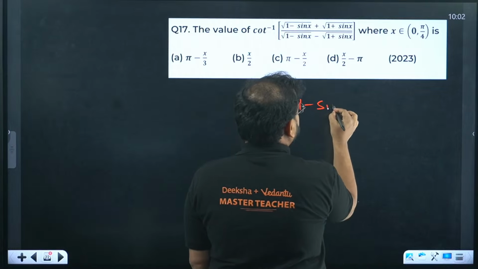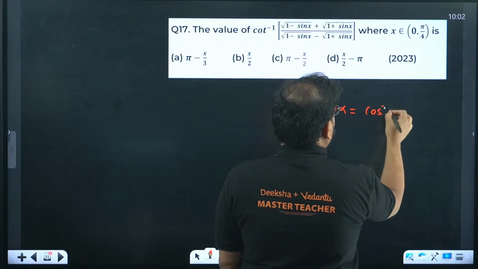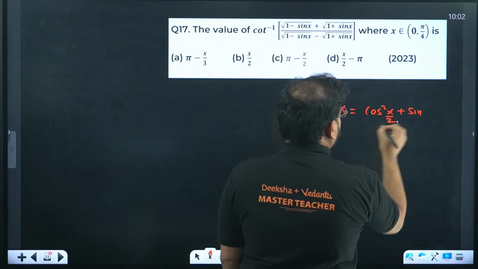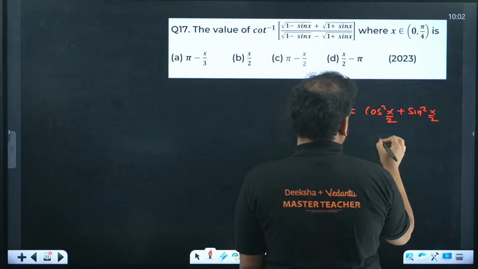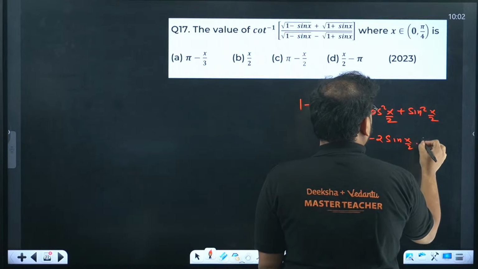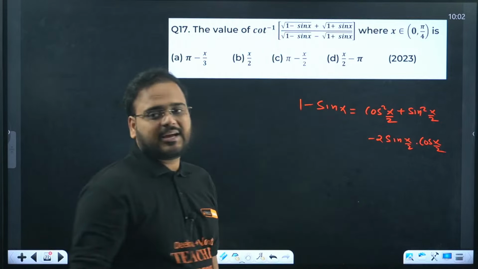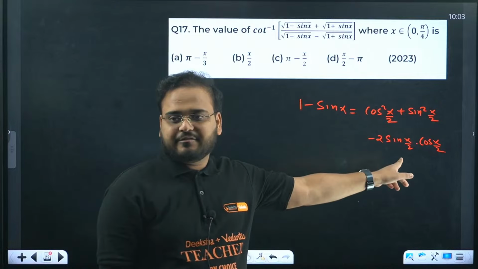1 minus sin x is nothing but cos square x by 2 plus sin square x by 2 minus 2 sin x by 2 into cos x by 2. What I've done is taken 1 as the identity cos square plus sin square, and sin x with the half angle formula.